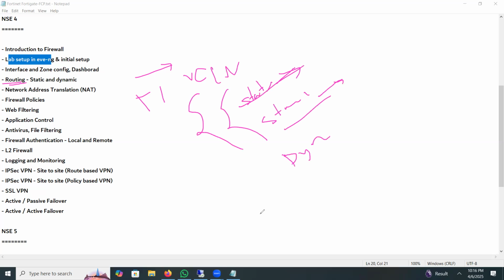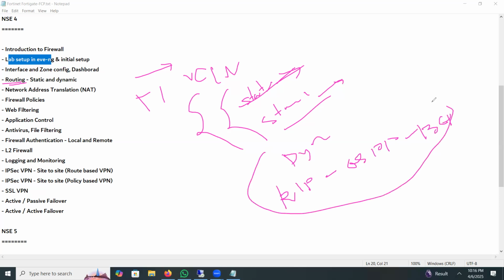Okay. So what is dynamic routing? I will explain. Dynamic routing includes RIP, and also OSPF and BGP. We'll configure these three types of dynamic routing on FortiGate, similar to a router. So we will configure that in the routing part.